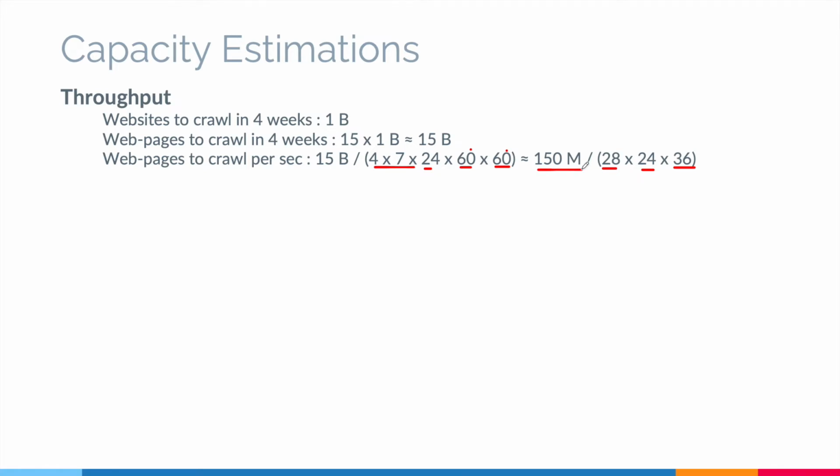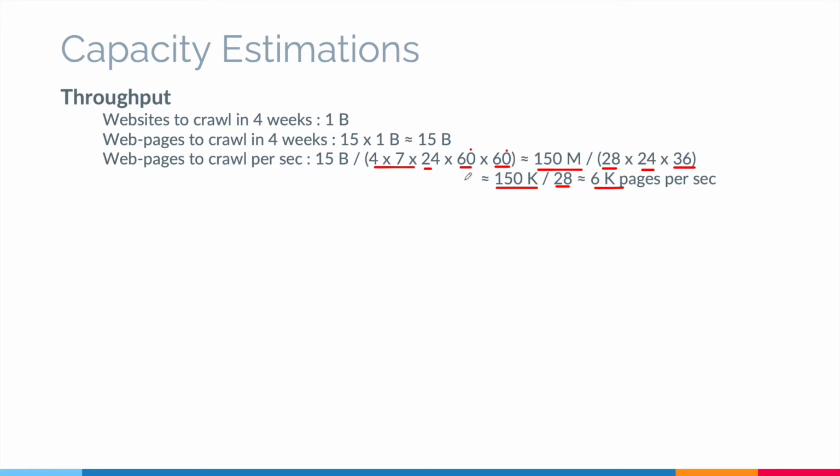Furthermore, like we learned while calculating estimations for Uber, 24 into 36 would approximate to 1000. So we can simply cut 150 million by 1000, and that would give us 150k. We still have a leading 28 right now. So if we replace 28 by 30, we would need to divide 150 by 30, and that would give us simply 5k. But since we approximated 28 with 30, let's say we have a little bit more than 5k. So let's say that our final result is something around 6k pages per second. Again, there is no need for this calculation to be accurate at all.